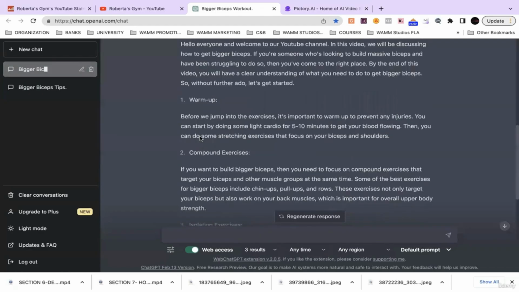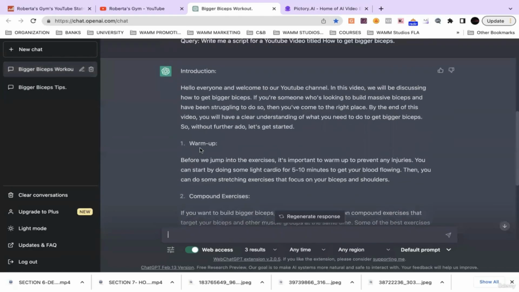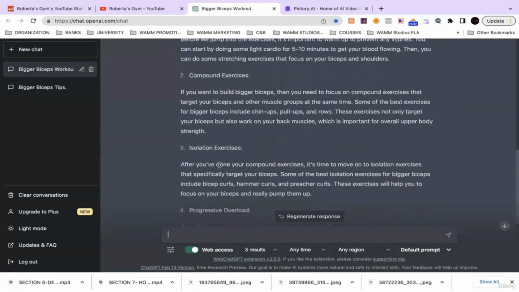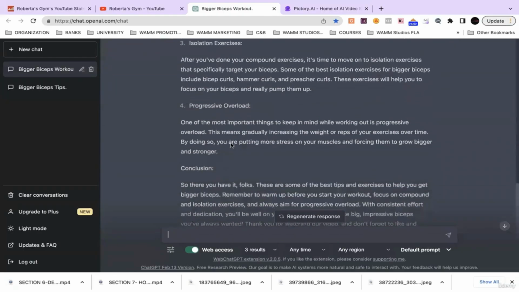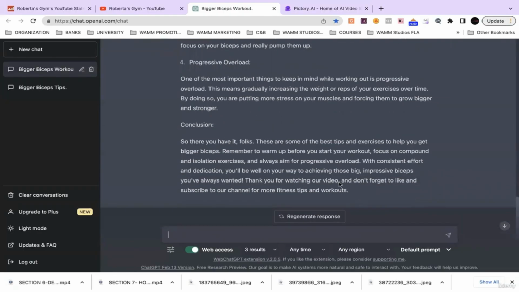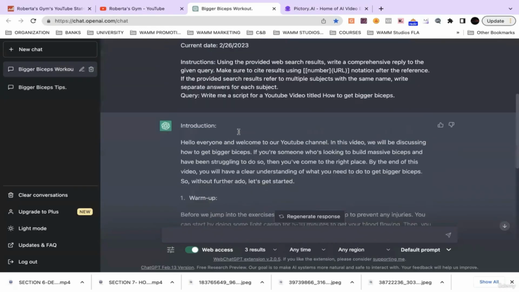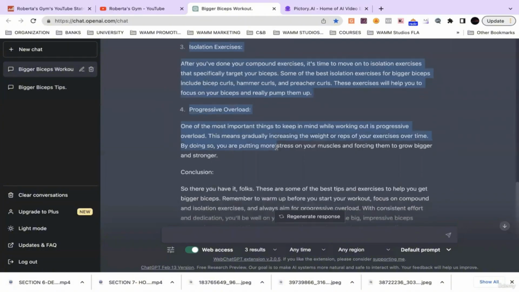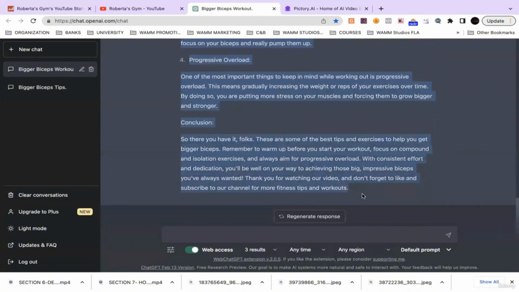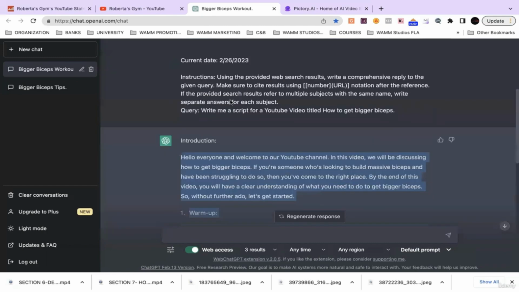It got us the whole introduction. You know what I'm saying? Got us step by step on different ways to really build up our bicep muscle, right? So what I'm gonna do is copy and paste all of this after introduction. I'm gonna copy strictly the writing part. Conclusion. Got a whole conclusion. Boom.